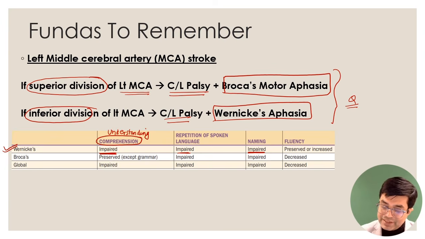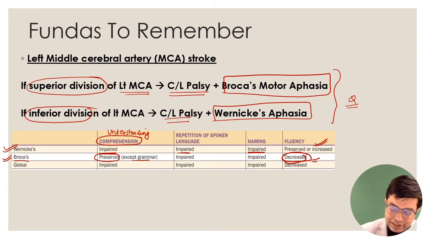But the fluency is preserved or increased. There is no problem in speaking. Speech output is normal, but there is difficulty in understanding the speech and the words which they are making, that is called Wernicke's aphasia. Then we have Broca's aphasia where comprehension, understanding is preserved except grammar, but the fluency of the patient is decreased. So output of the motor words is impaired.